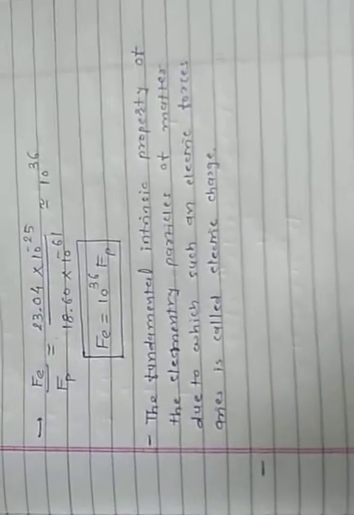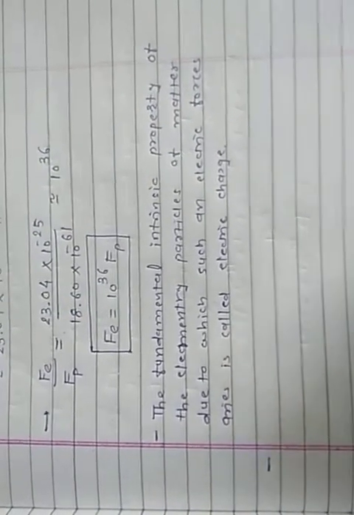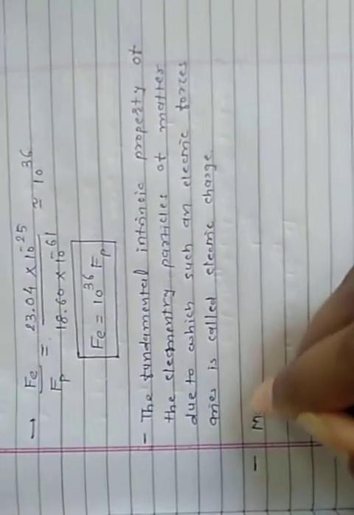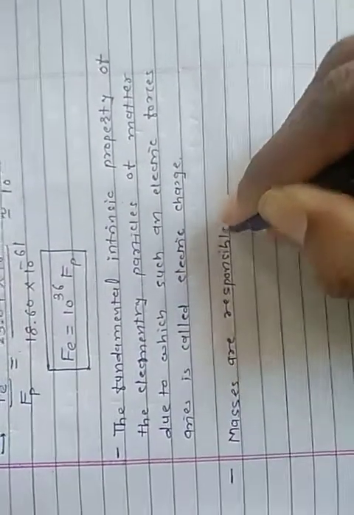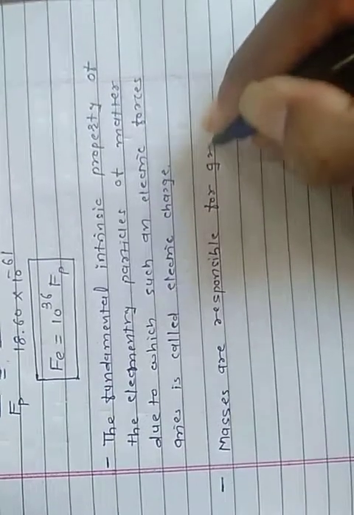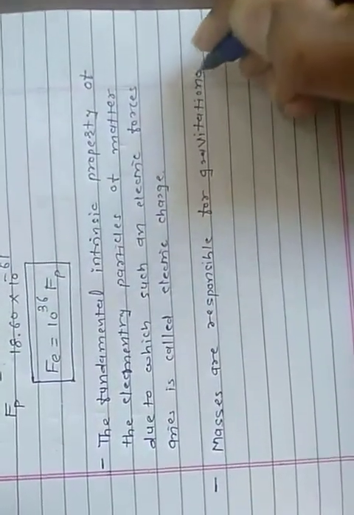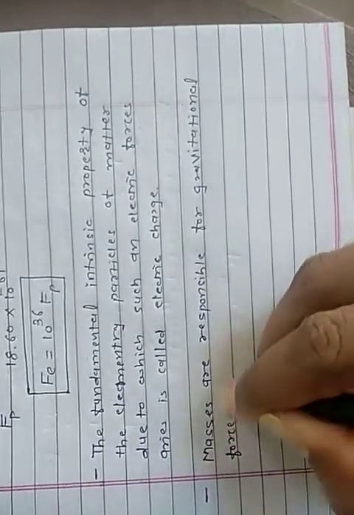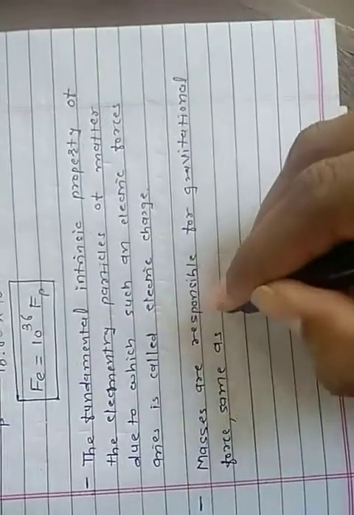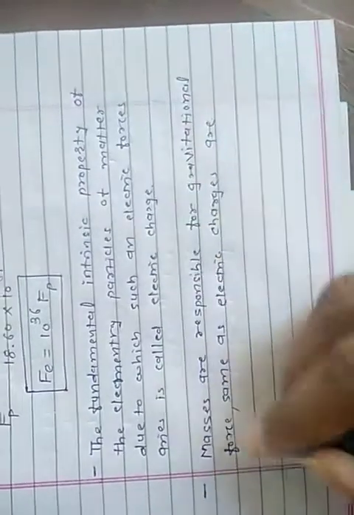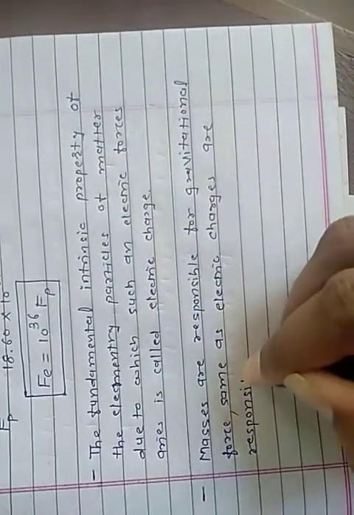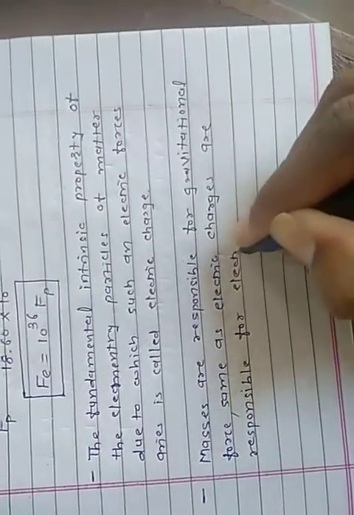So masses are responsible for the gravitational force, same as electric charges are responsible for electric force.